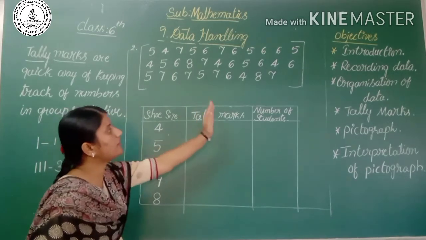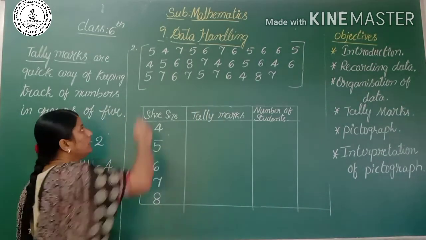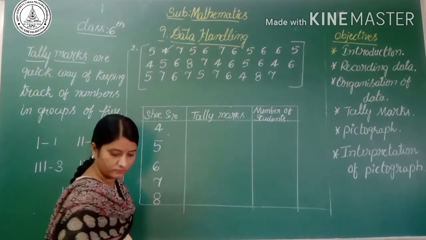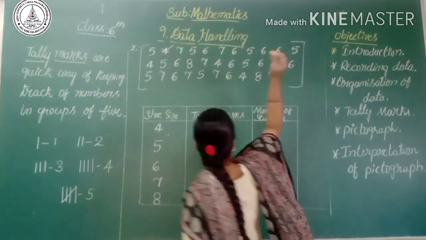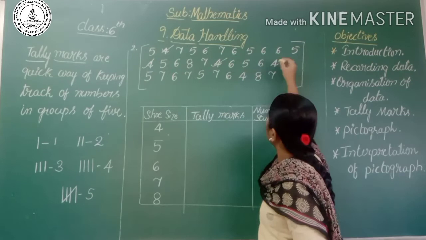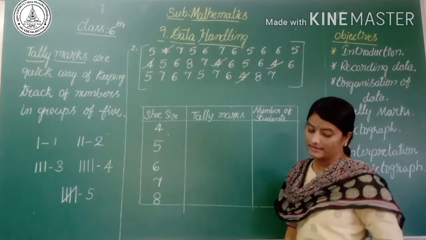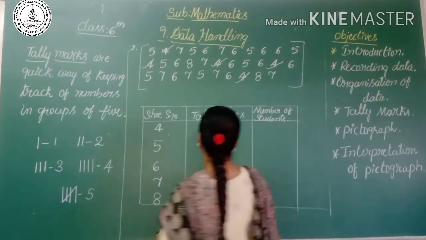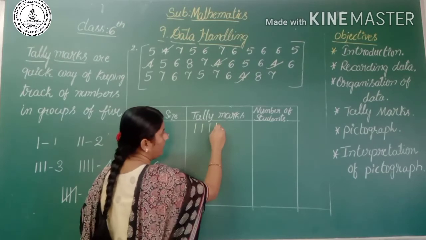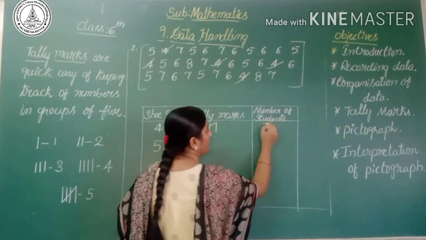How many students have shoe size 4? Here 1, 2, 3, 4, 5. There are 5 students. Using tally marks, write 1, 2, 3, 4, and for the 5 we have to put a cross. It means 5 students.